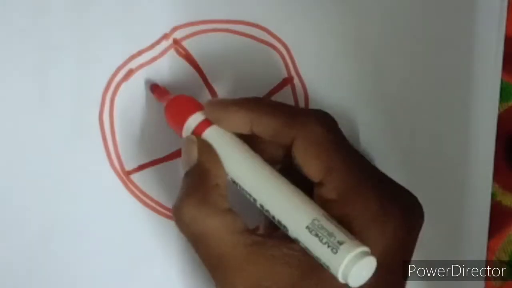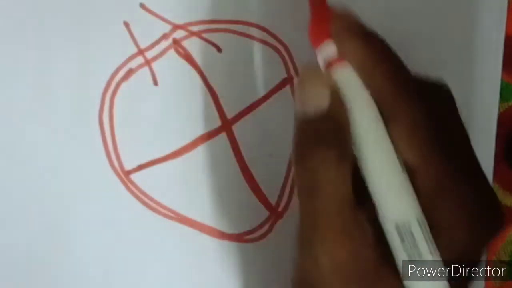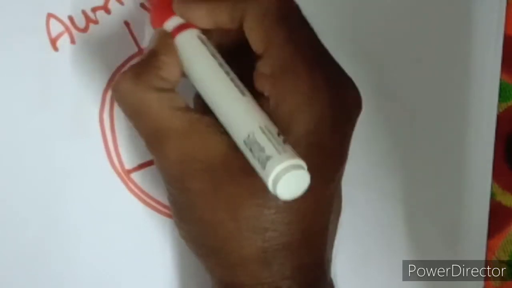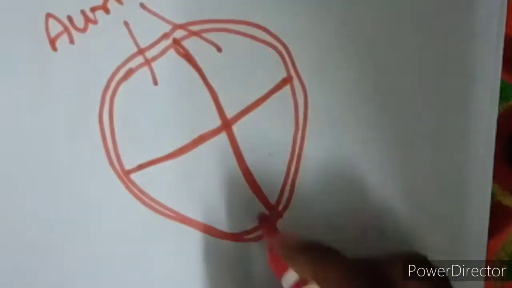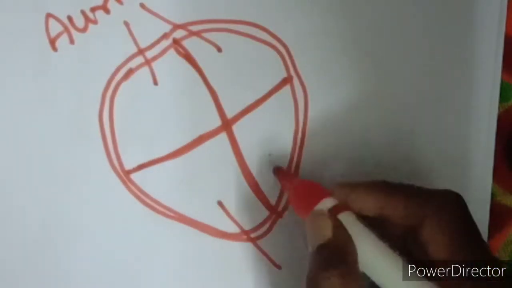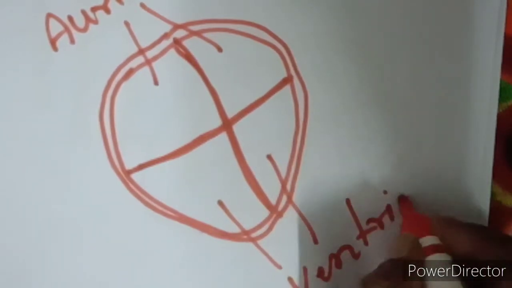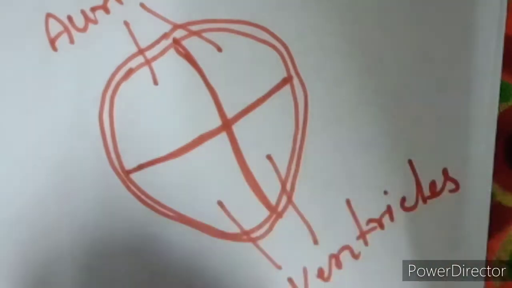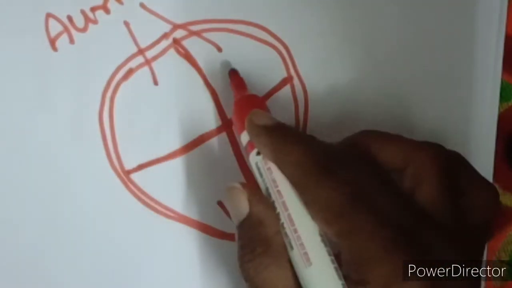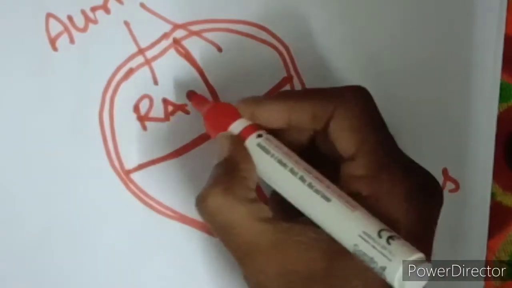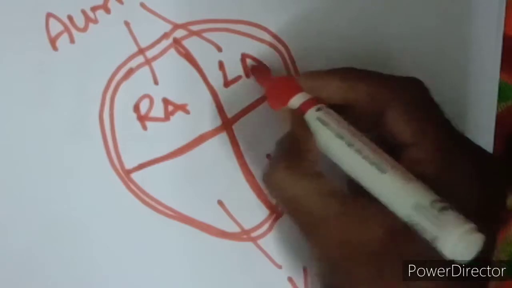The above 2 chambers are called auricles. The below two chambers are called ventricles. So above two chambers, auricles: this is the right auricle, this is the left auricle.